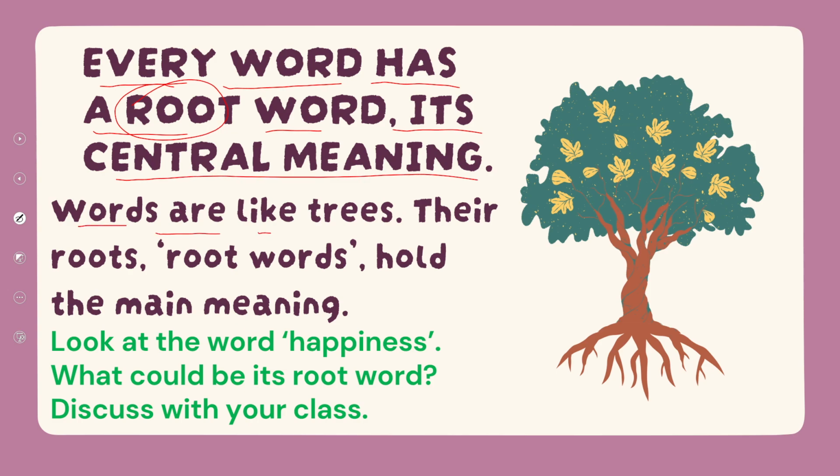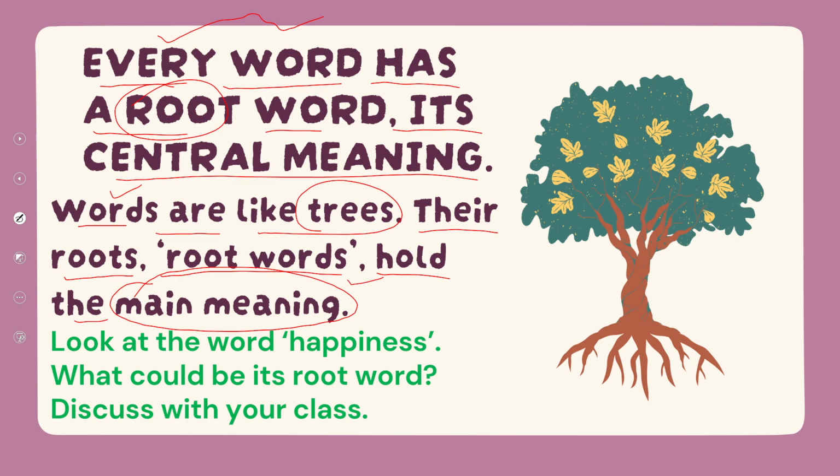Words are like trees. Why? Because their roots or root words hold the main meaning. Now, we drew an analogy of words with root words with trees. Now let's see how it is justified. Now we know that every word has a root word, its central or main meaning. Words are like trees, their roots or root words hold the main meaning.